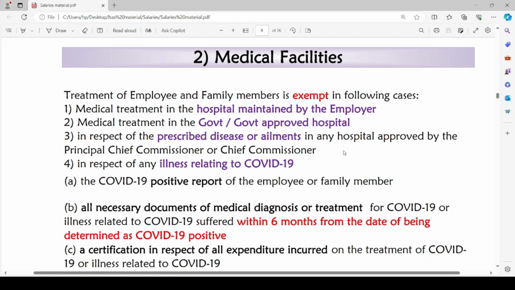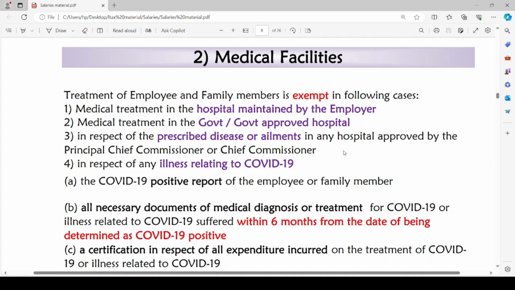Either the medical treatment should take place in the hospital maintained by the employer, or the medical treatment has taken place in government or government approved hospital, or the medical treatment is regarding any prescribed disease or ailment suffering either by employee or his family members in any hospital approved by the principal chief commissioner or chief commissioner. Then comes the 4th case. The medical treatment is in respect of any illness relating to COVID-19.